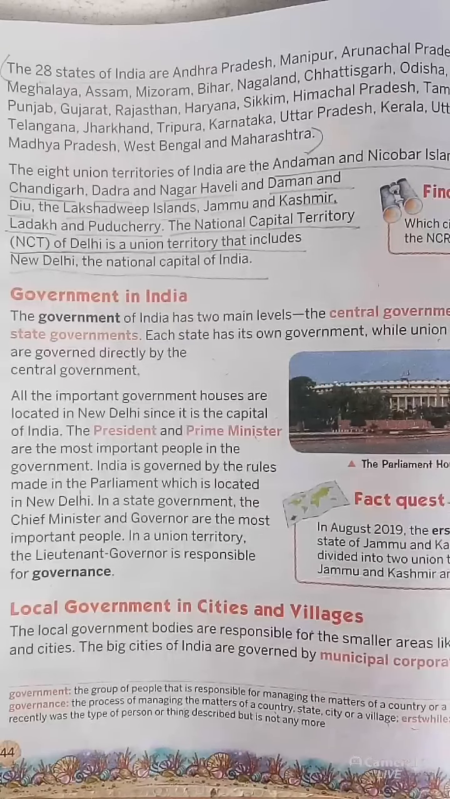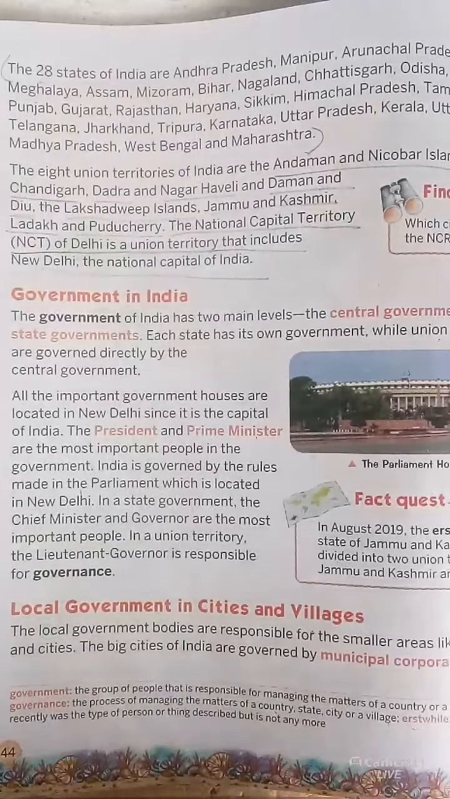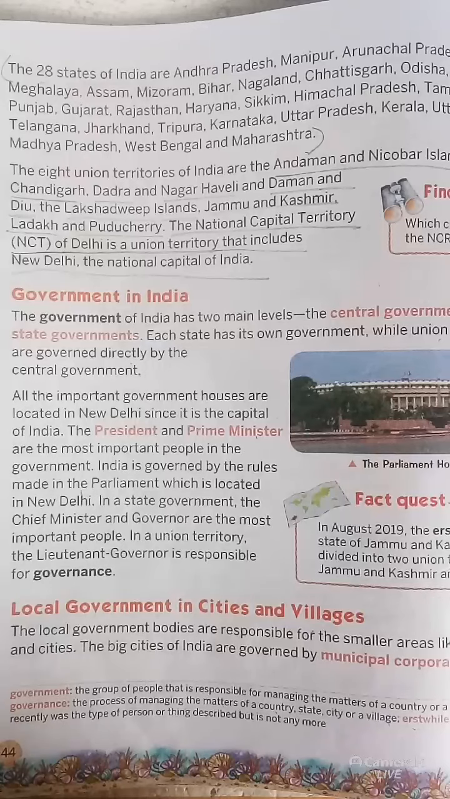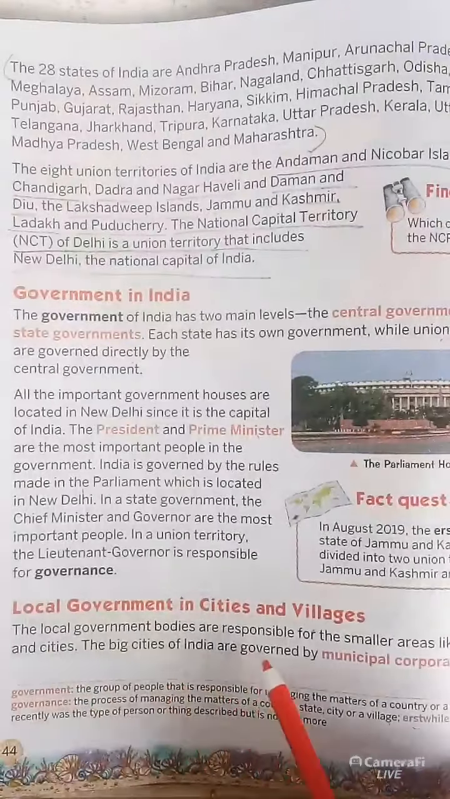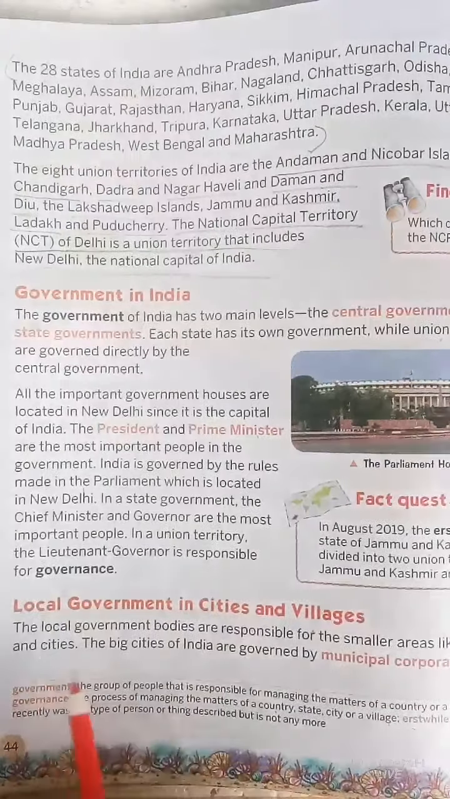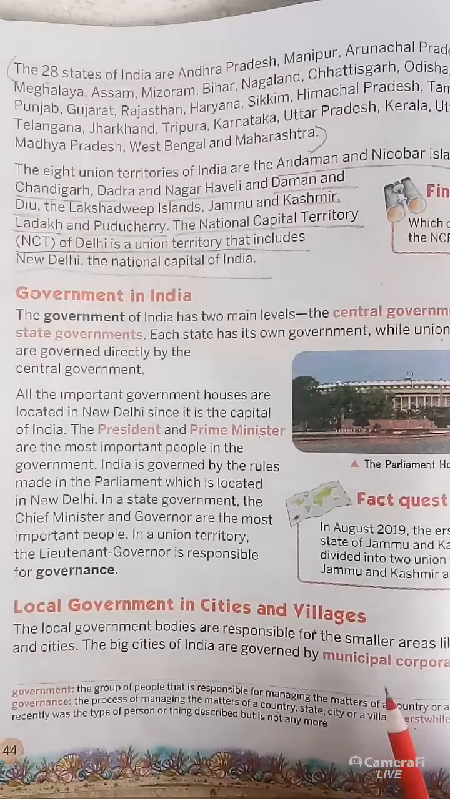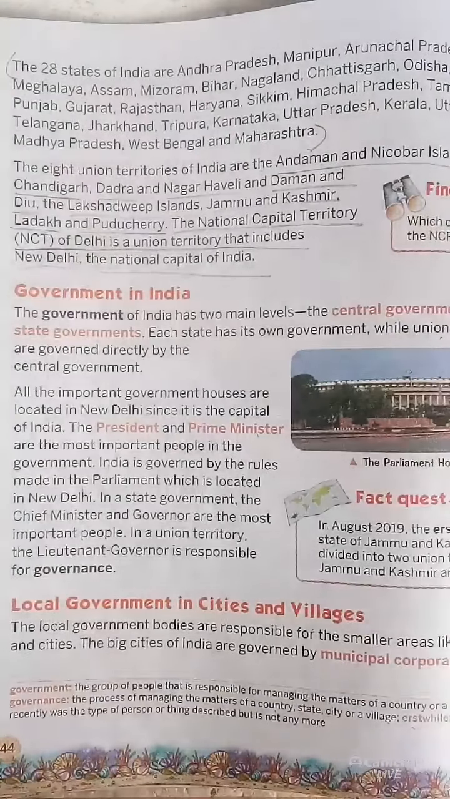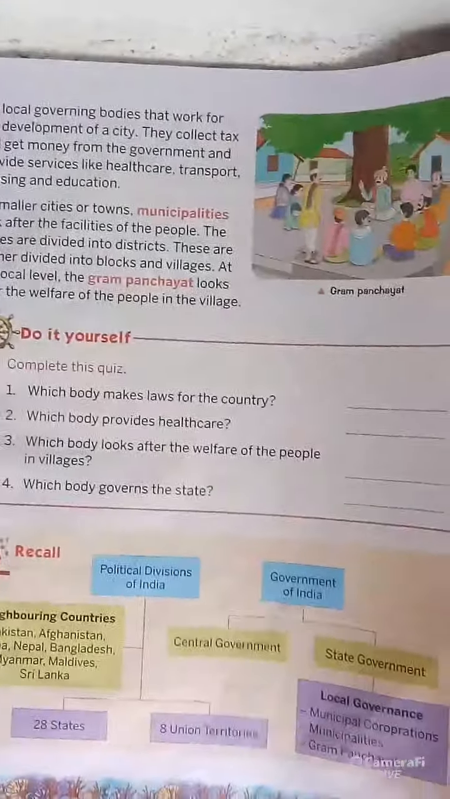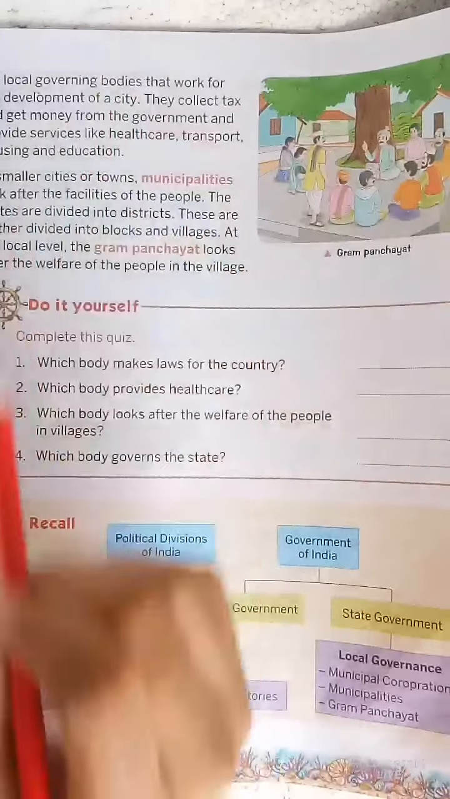I told you local means whatever is surrounded by us, around our house or home, not far away. Whatever is happening far away, we don't know. The local government bodies are responsible for the smaller areas like villages and cities. The big cities of India are governed by municipal corporations, which are local governing bodies that work for the development of the city.